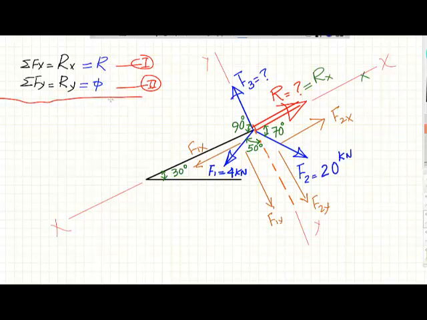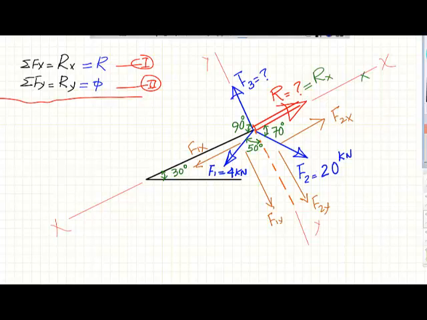So again, if you remember from the previous example, we were looking at our options, either to start with the sum of all forces in the x direction equal to 0, or the sum of all forces in the y direction equal to 0, and see which one will give us an equation that has only one unknown. In this case, the sum of all forces in the x direction will give us an equation that has only the resultant as unknown. And even if we do the sum of all forces in the y direction, we'll also get one unknown. So both of them will be valid. You can start with whichever you think is more appropriate. Both of them will be fine.